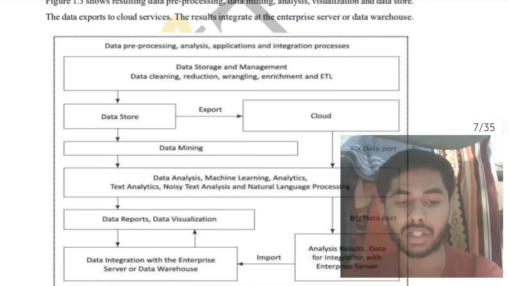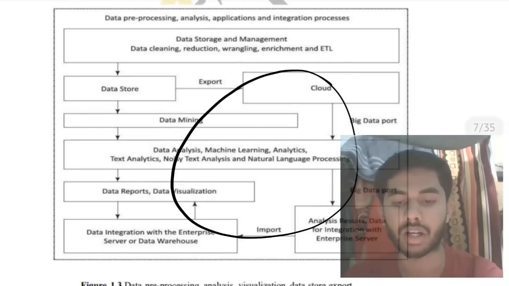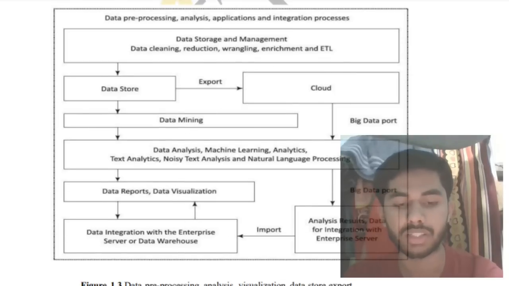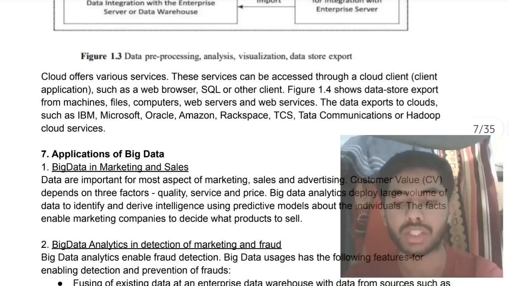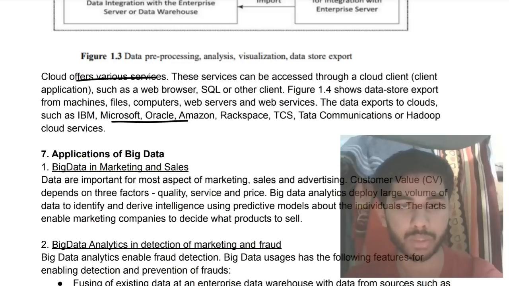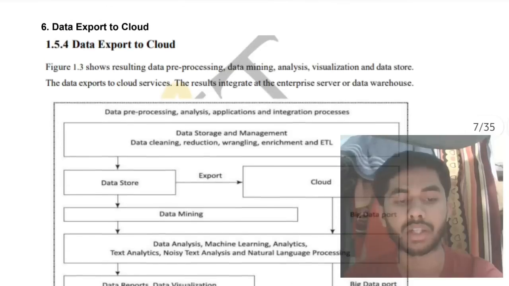Just that you need to make some connection within the architecture and keep it in your mind. You will get the marks. That's all we are concerned about. Okay, so here is some more information about cloud, like what are the services it offers, what are the advantages of cloud, and which are the companies using cloud and web services for the export of big data. Okay, so you can go through that.